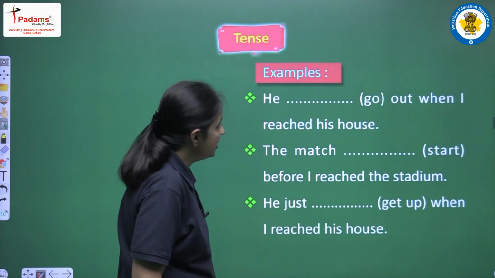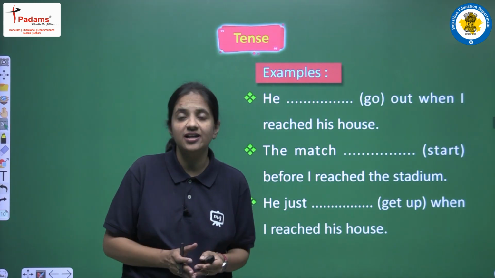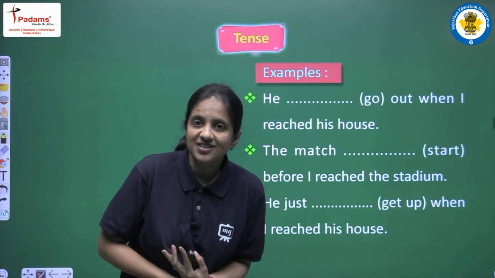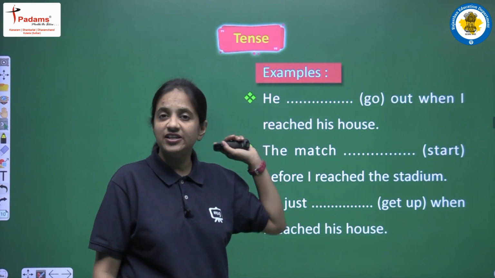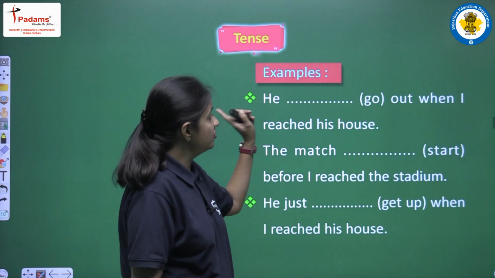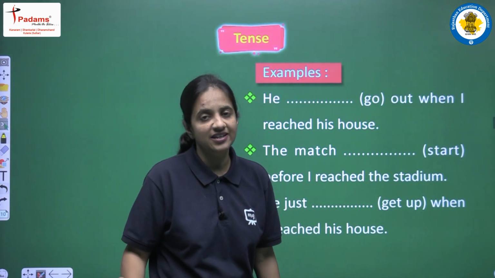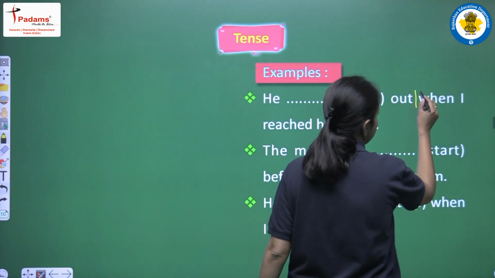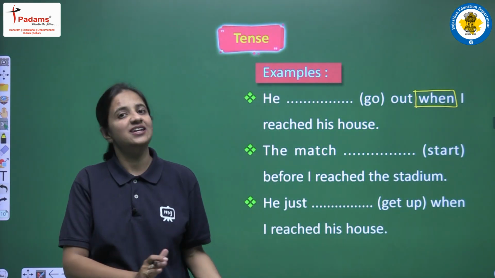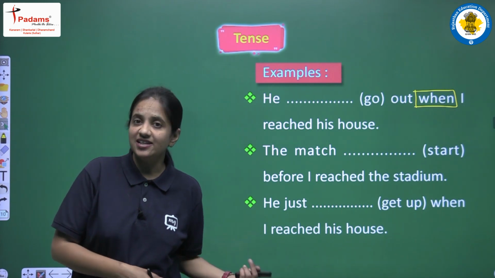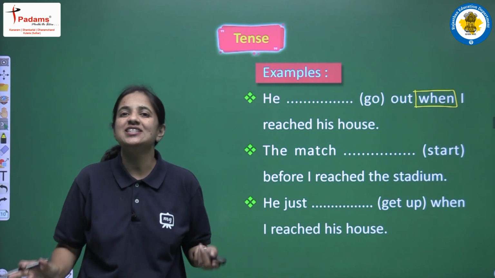The first is: he go out when I reached his house. So students, it is very important that you know how to solve such sentences, how to fill the blank. First of all, let's focus on the sentence, read the sentence again and again. When you read this sentence, one thing is clear here: we have when as a conjunction. So when we have one conjunction in a sentence, what does it mean? It means that in that sentence we have two different clauses,